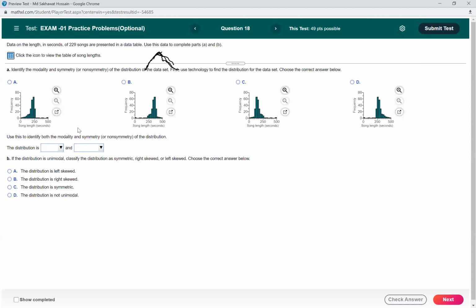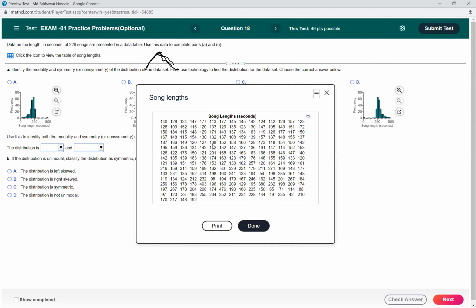For this question, actually you need to use the spreadsheet. Otherwise, it will be really tough to answer these questions, because first you need to draw the plot for the data. So first you need to open it in an Excel sheet, and then you can plot the data.